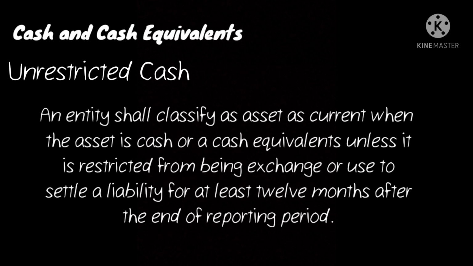So, kung may pera ka sa bangko, dapat lagi siyang available to use or to withdraw. In that case, it is considered as cash. Pero kapag ang pera mo naman ay restricted to withdraw, hindi siya ma-co-consider as cash in accounting. So, dapat unrestricted cash para ma-consider siya as cash in accounting.